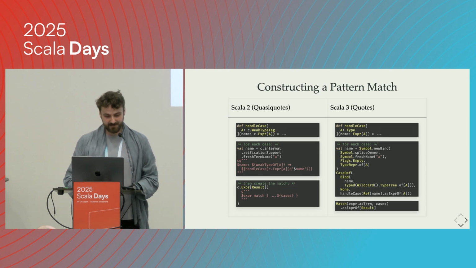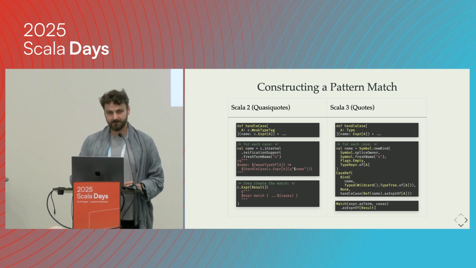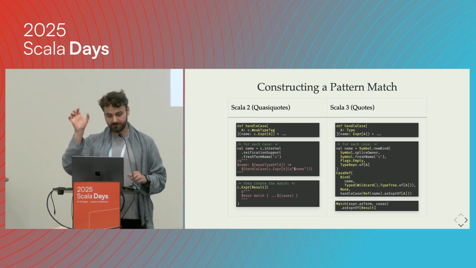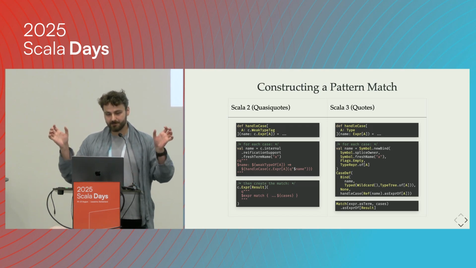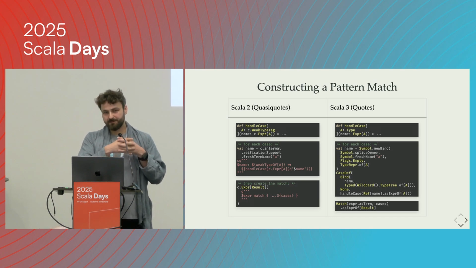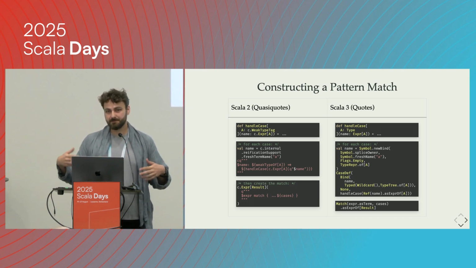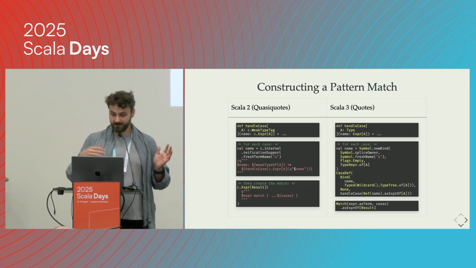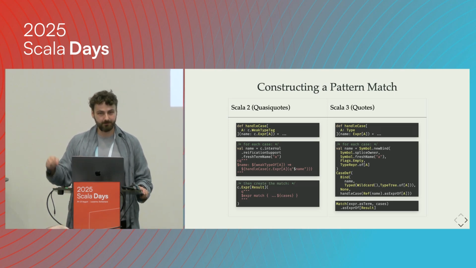It's really not nice. On Scala 2, at least you have quasi-quotes. You can build cases separately using this nice little string, and then you can use another nice little string to glue them together, which is, as I said before, not very nice, but at least consistent with all the other stuff on Scala 2. On Scala 3, you have to manually create symbols.